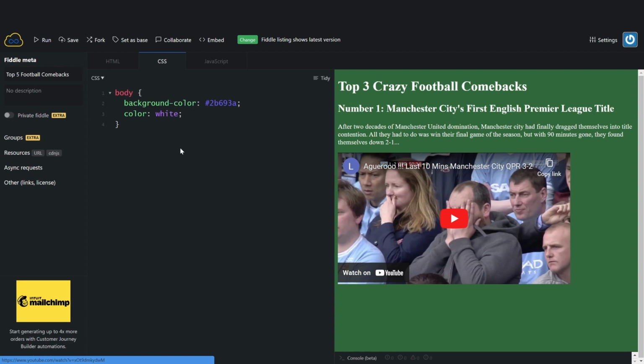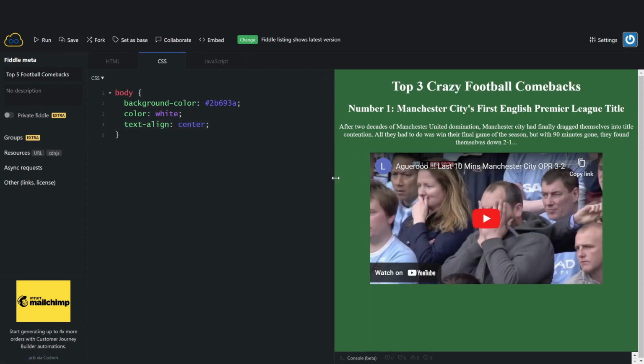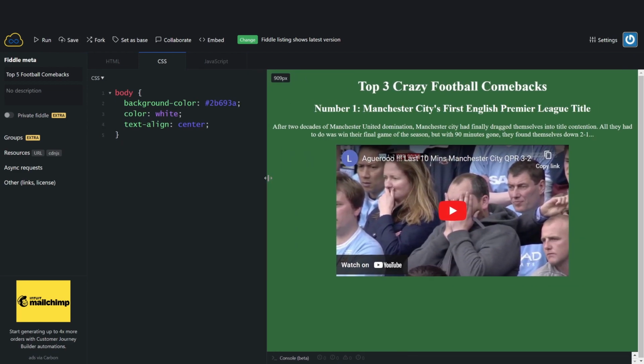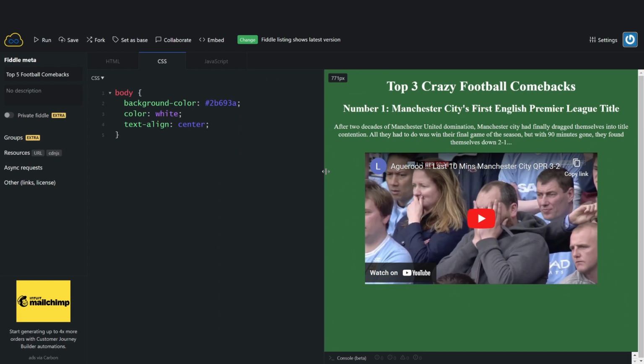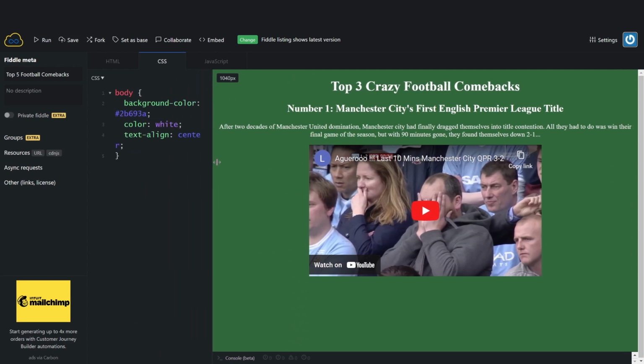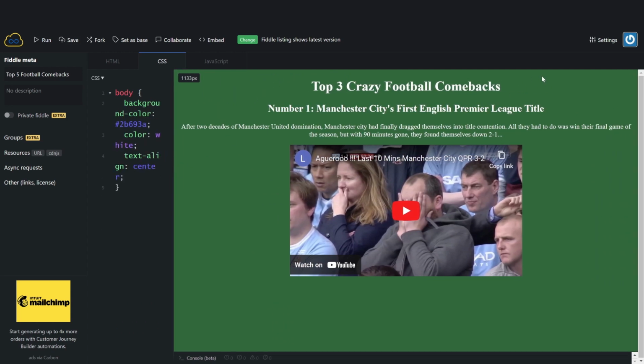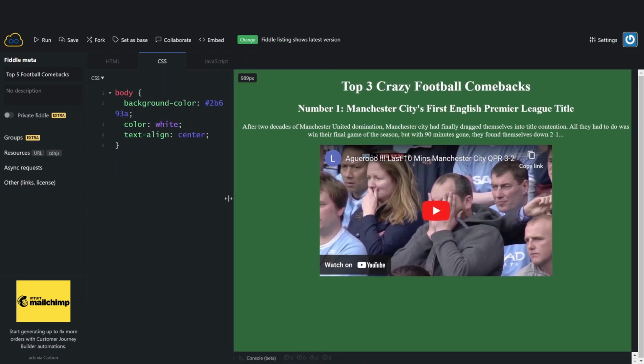Again, you should choose colors and fonts and all of these things that suit your topic, that look good with your topic. How do I get it in the middle? So I say text align center, C-E-N-T-E-R, so American spelling again, not T-R-E. And already we can see we're starting to look a little bit better. One problem that we have is I actually want all of the content to be locked in the same width as these YouTube videos. I don't want the text spiraling out to the sides like that.